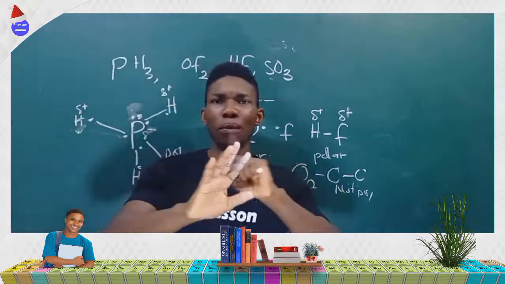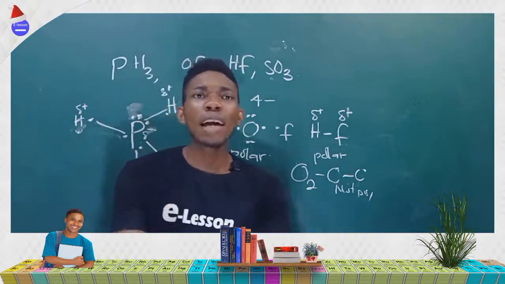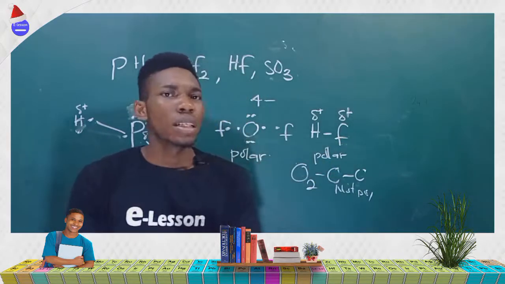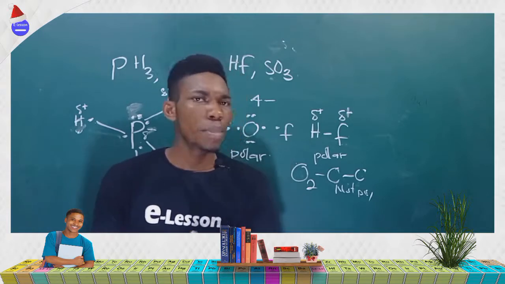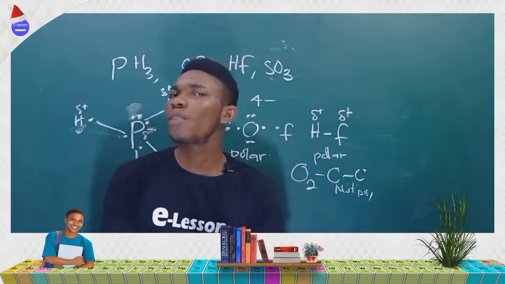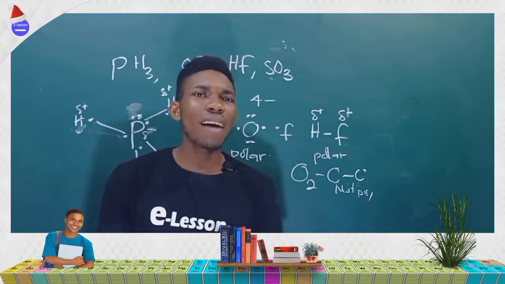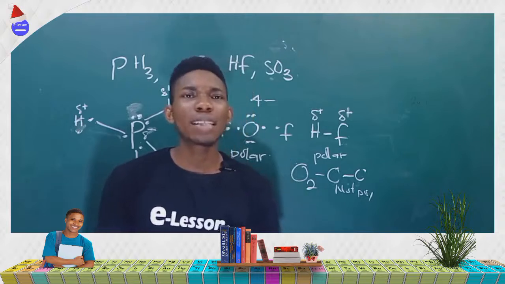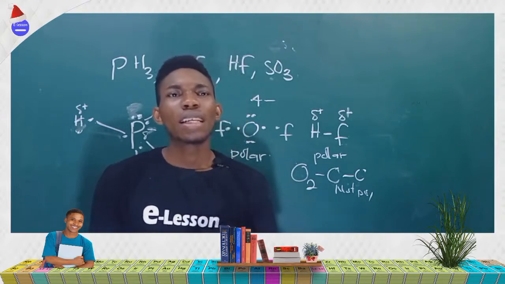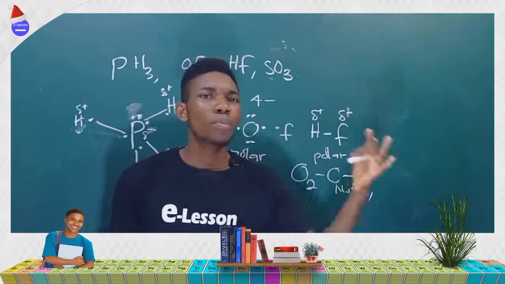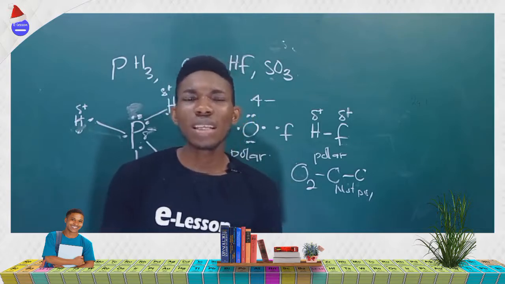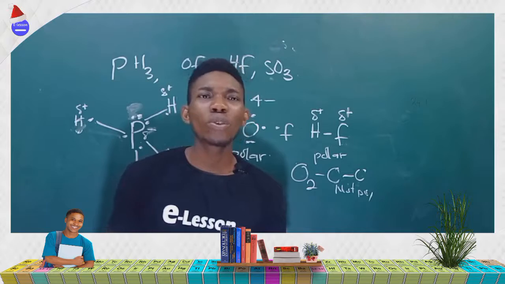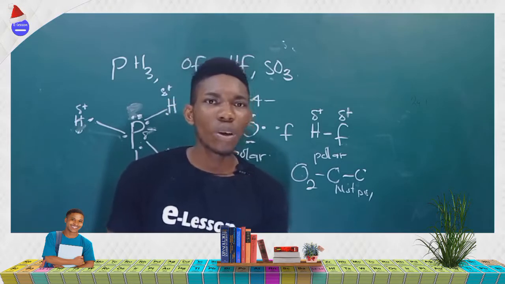Listen, this is where I want to give a real explanation. For you to know a molecule that is polar, one, it may have lone pairs of electrons. Whenever it has lone pairs of electrons, it is polar. Two, it must have a dipole moment. Whenever any atom has a dipole moment, it is polar. When I say it has a dipole moment, that means it has both a positive end and a negative end. Three, it must not have symmetry. That is to say that the positive end and the negative end must not have symmetry. Are we getting it now? That means you cannot divide them along each side.